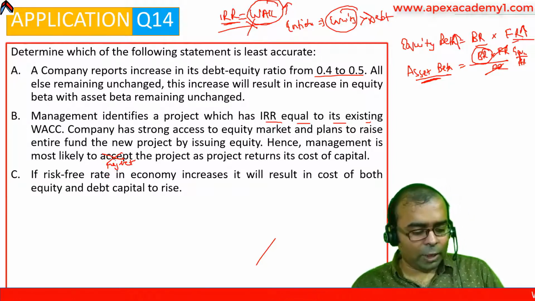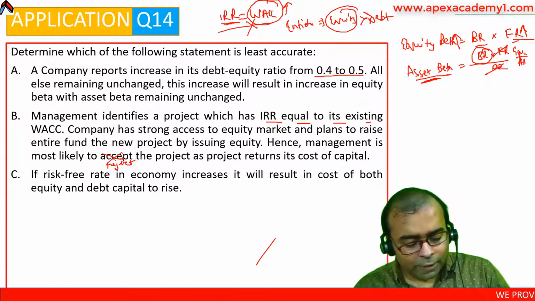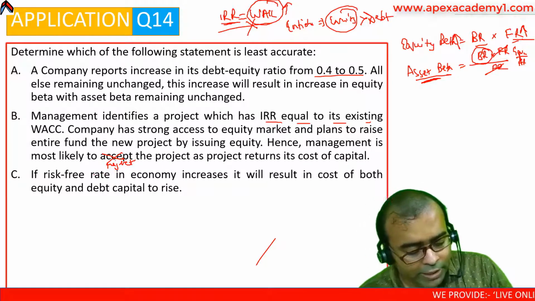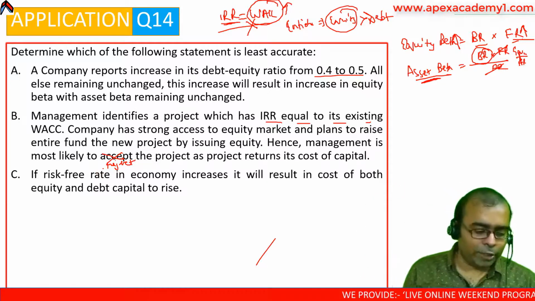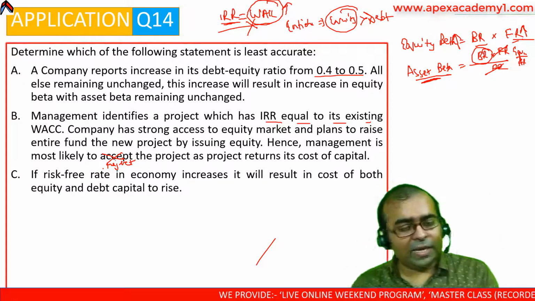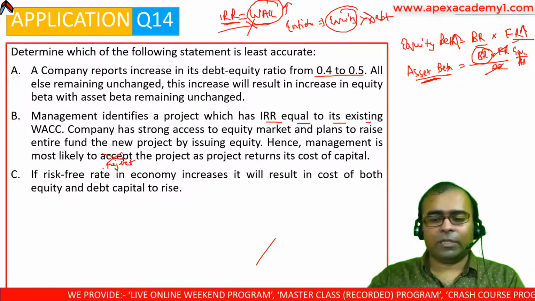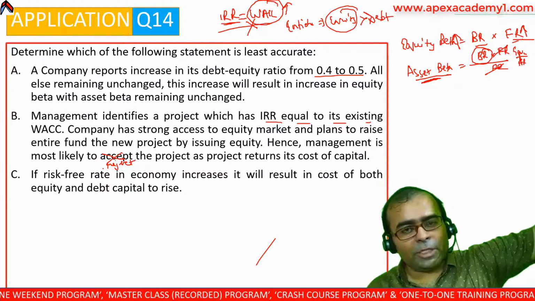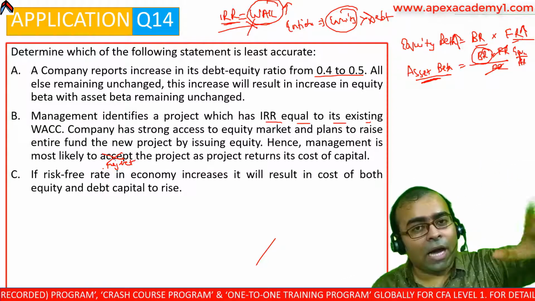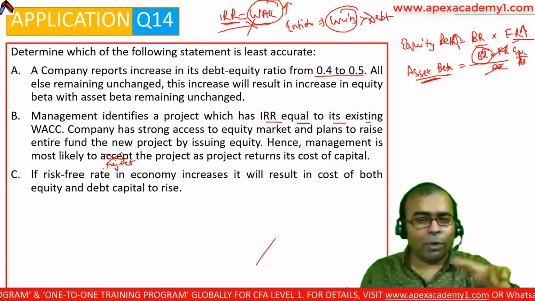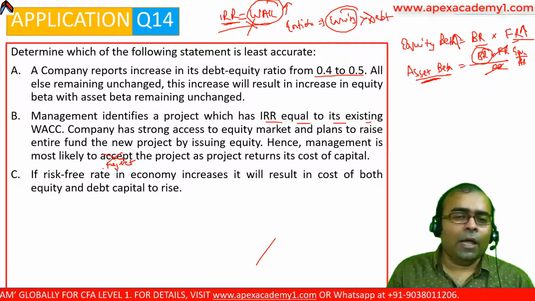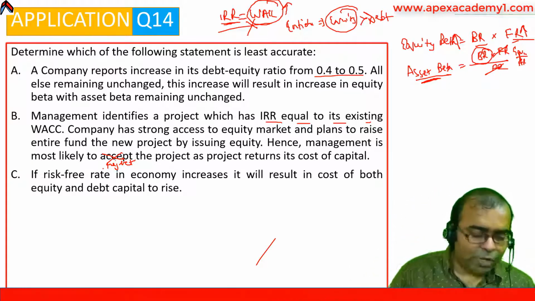Lastly, if the risk-free rate in the economy increases, it will result in the cost of both equity and debt capital rising, which is absolutely true. Because the risk-free rate is an underlying concept of everything. At the time of interest rate formation or calculation, there was NRFR and RRFR, the nominal risk-free rate and interest rate. If you recall time value of money, RRFR was a component.